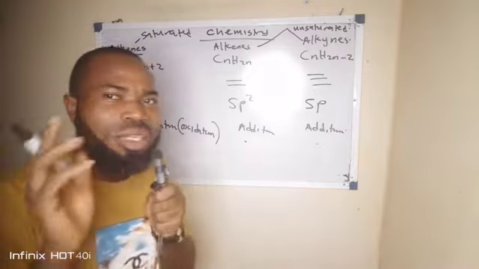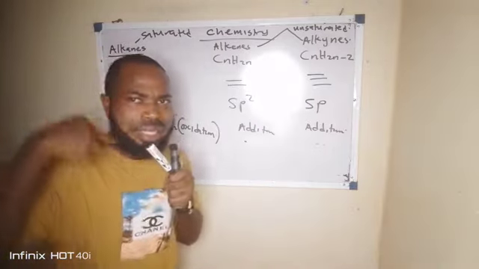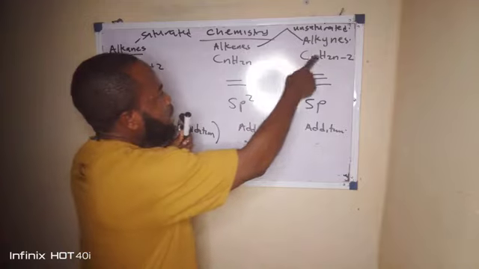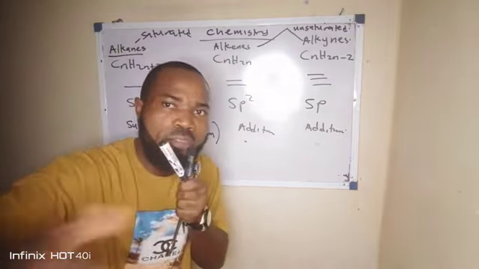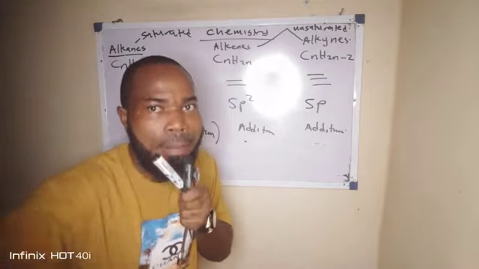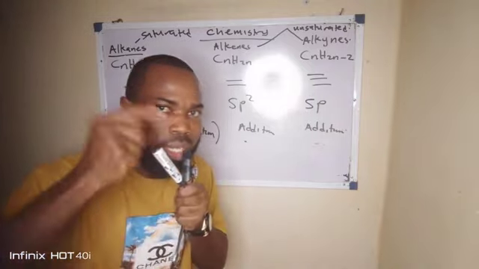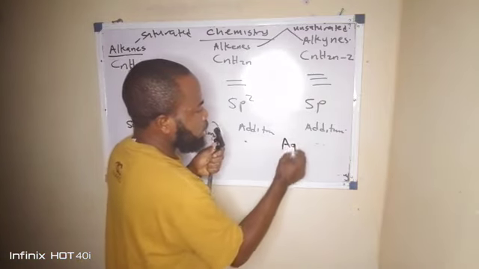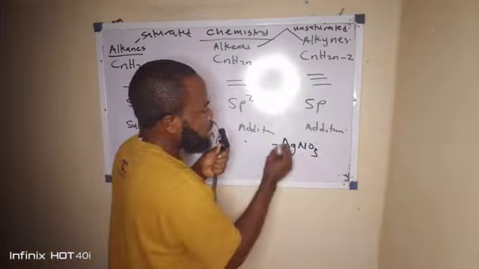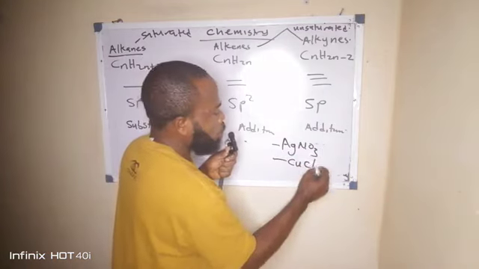Now another thing you go know is, if alkenes and alkynes can both decolorize bromine water, what can I use to differentiate them if I dey lab? Now two common compounds you go use, and which compounds be that? Silver nitrate, and they call this other one copper(I) chloride.